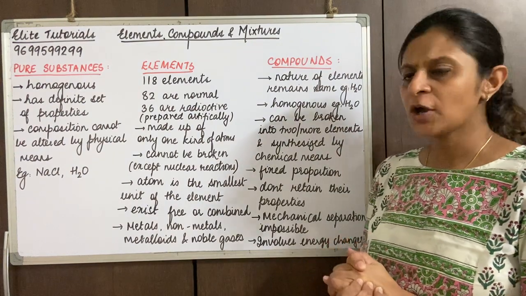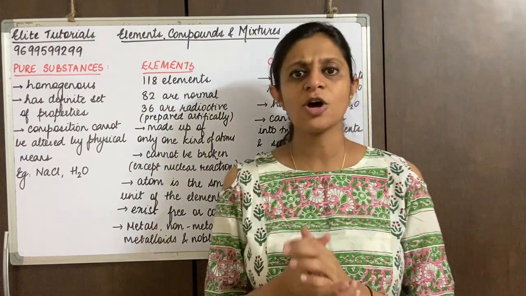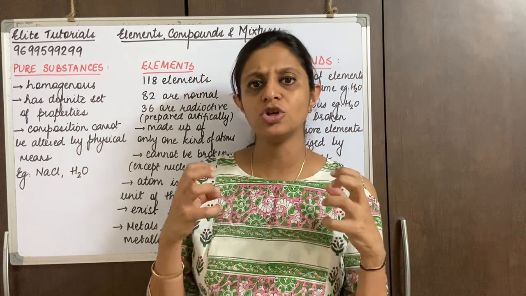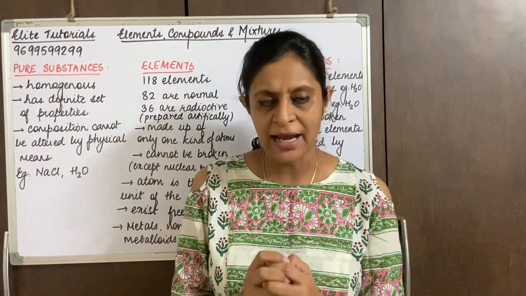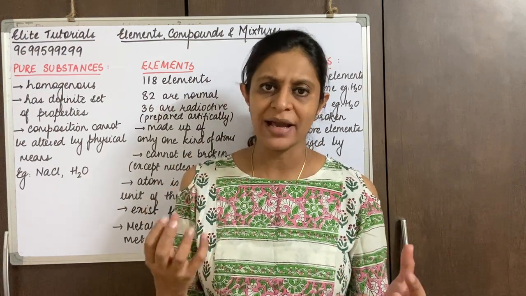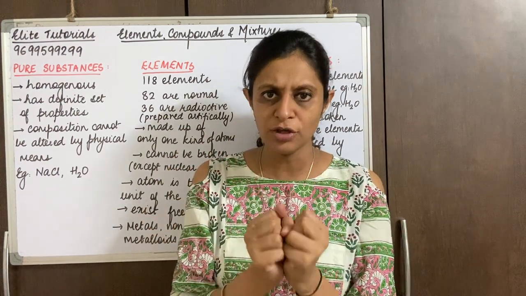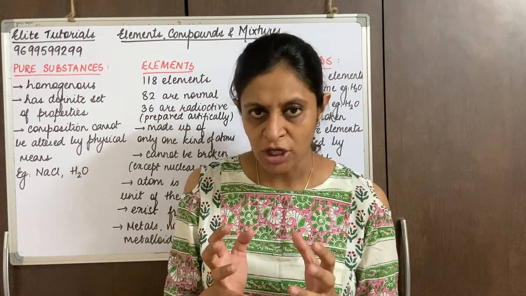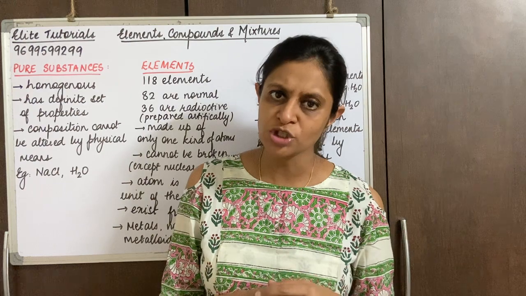When we talk about pure substances, we say pure substances are homogeneous in nature. What is homogeneous? Homogeneous means uniformly mixed, right? So if I talk about salt, it is sodium chloride. So sodium and chlorine are uniformly mixed, and that makes it a homogeneous substance. Okay, so pure substances are homogeneous.